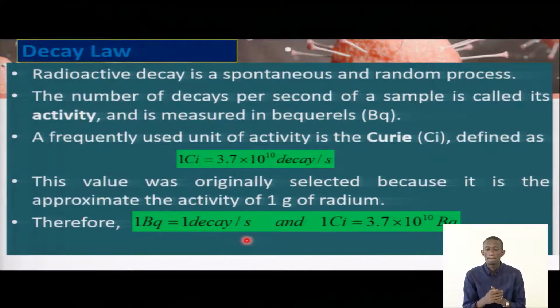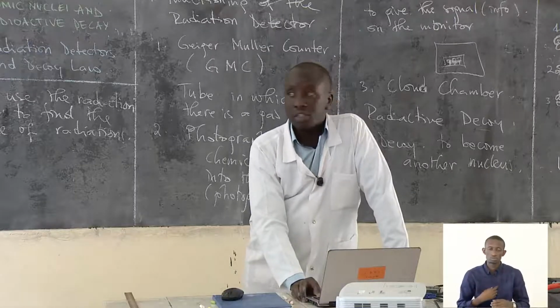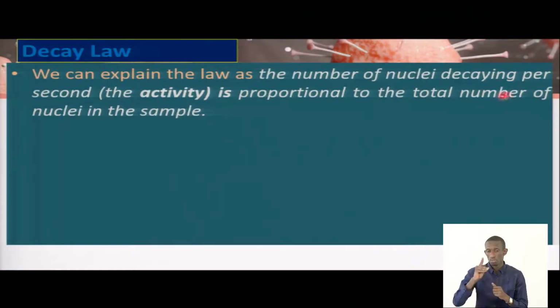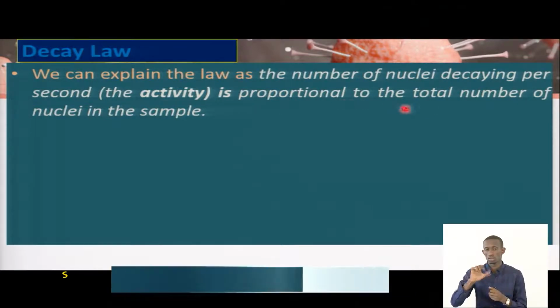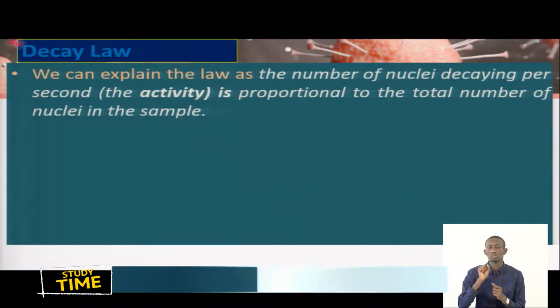So then, students, I hope we can define the decay law. We explain it as the number of nuclei decaying per second, which is proportional to the total number of nuclei in a sample. So this is the definition of the decay law.